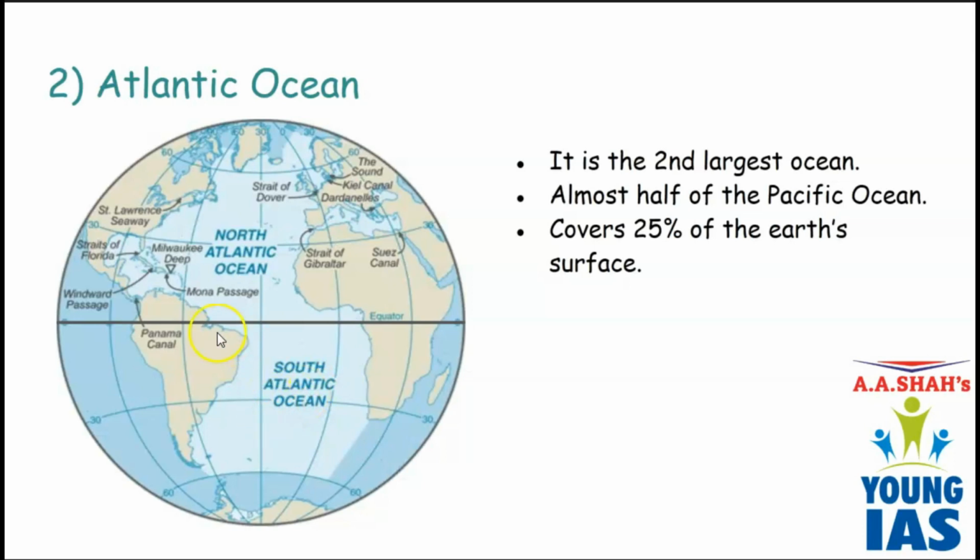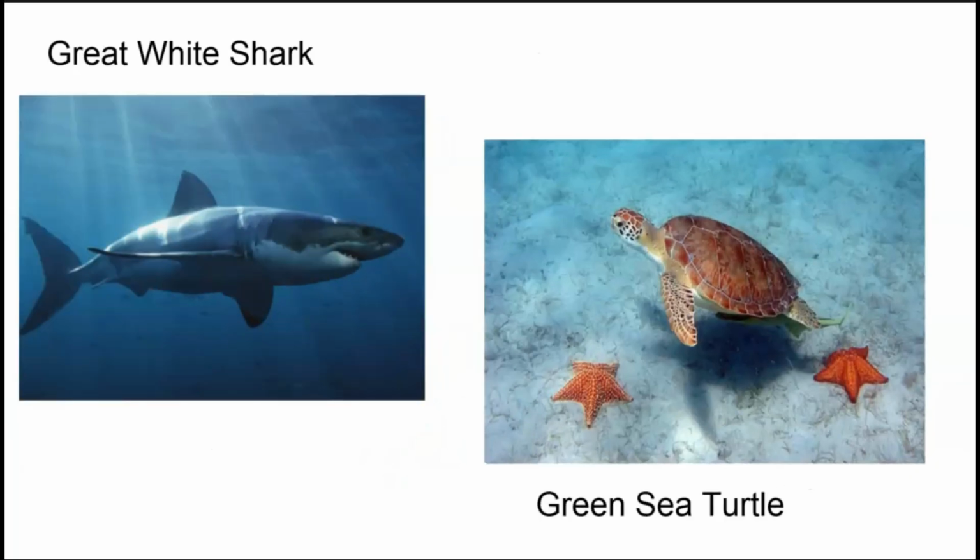And similarly, just like the Pacific Ocean, the equator divides the Atlantic Ocean into two halves, North Atlantic and South Atlantic. North Atlantic Ocean is towards the northern side. It is in the northern hemisphere. And South Atlantic Ocean is in the southern hemisphere. And the animals which are found in Atlantic Ocean are great white shark and green sea turtle. Green sea turtle is green in color.